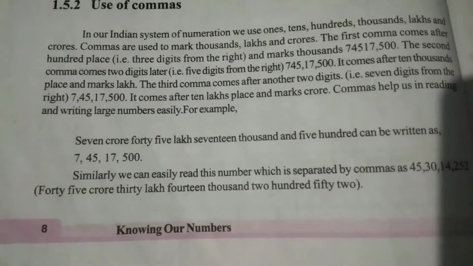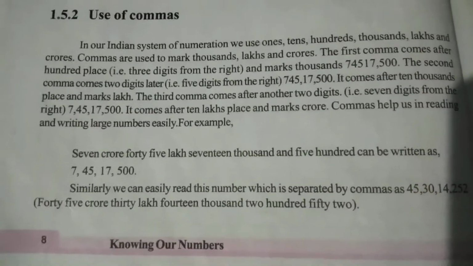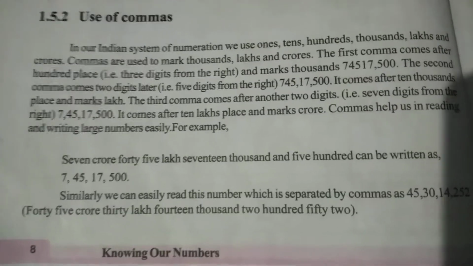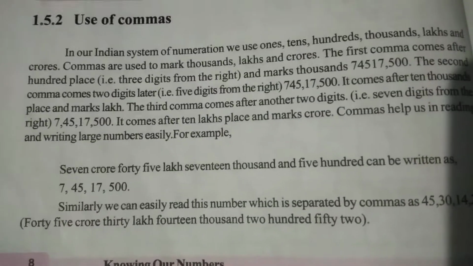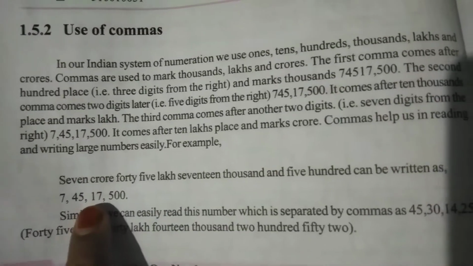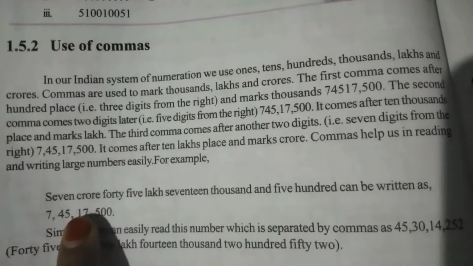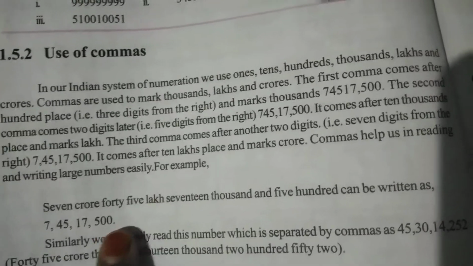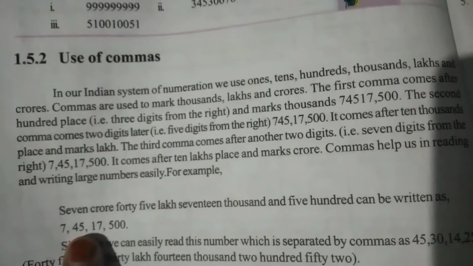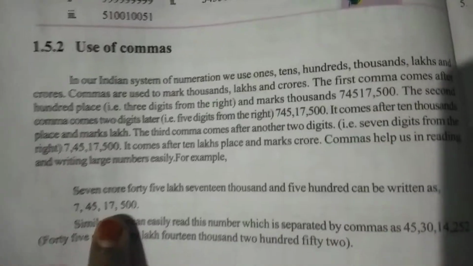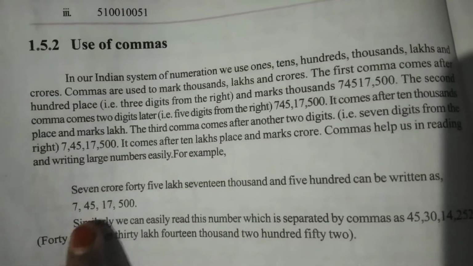For example, 7 crores, 45 lakhs, 17,000 and 500 can be written as, come on, look at here. How many crores? 7 crores. How many lakhs? 45 lakhs. And how many thousands are there? 17 thousands. And how many hundreds given? 500 only given. So 7 crore, 45 lakhs, 17,500. It is the usage of the commas here.